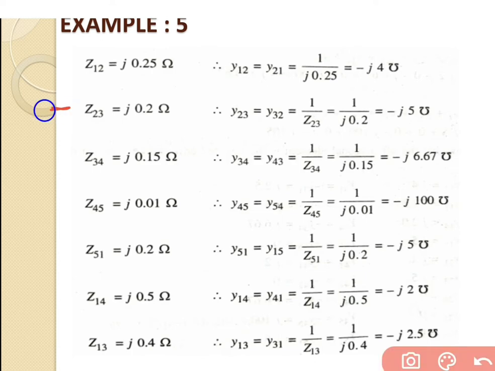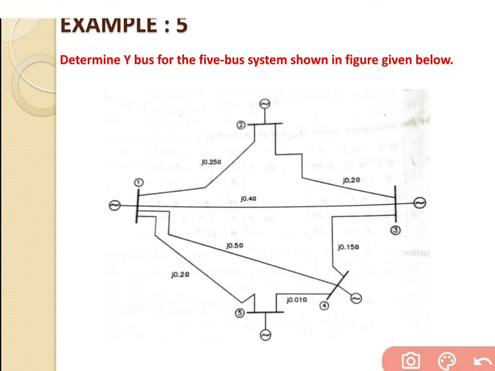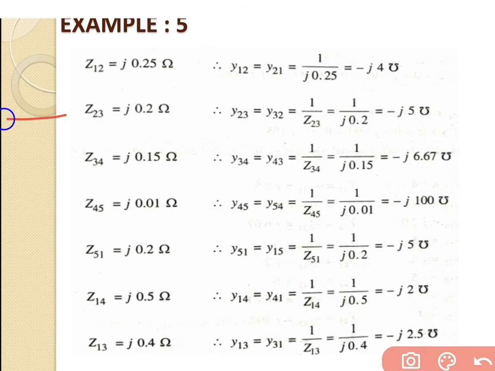In the same way we go for the second parameter, Z23. Z23 is connected in between bus number 2 and bus number 3, and has an impedance of J0.2 ohm, that is given over here. So we write the equation Y23 is equal to Y32 is equal to 1 upon Z23, that is equal to 1 upon J0.2. So we get the answer of minus J5 mho. This is the answer for Y23.